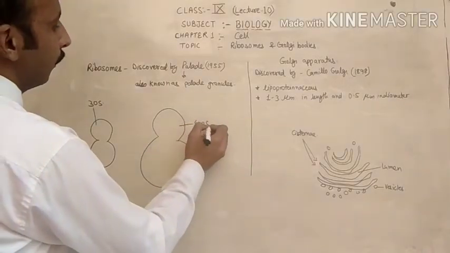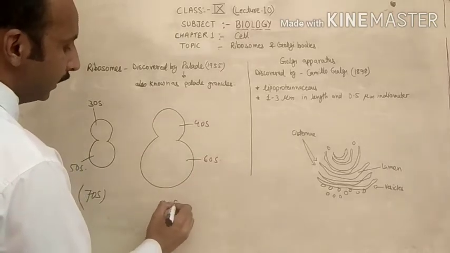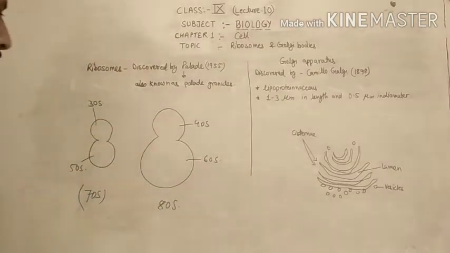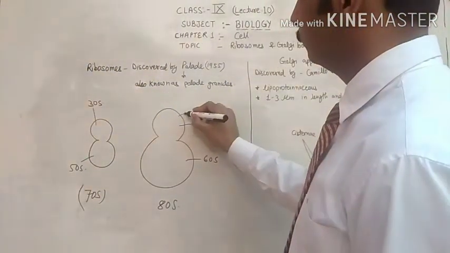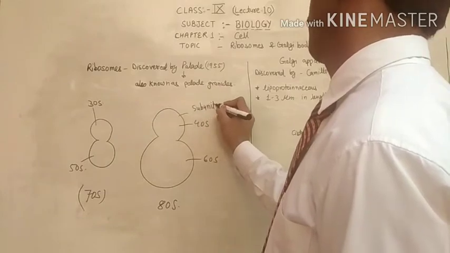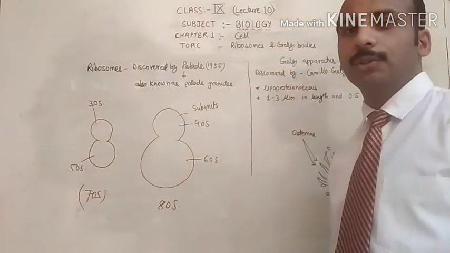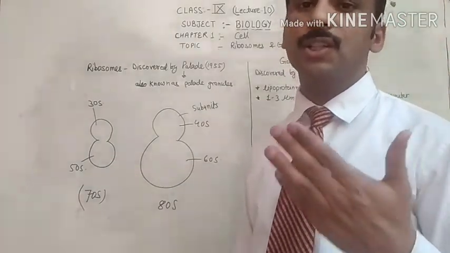This is 40S, this is 60S, and this is the 80S type of ribosome. These are the subunits, measured by sedimentation coefficient, the sedimentation unit.